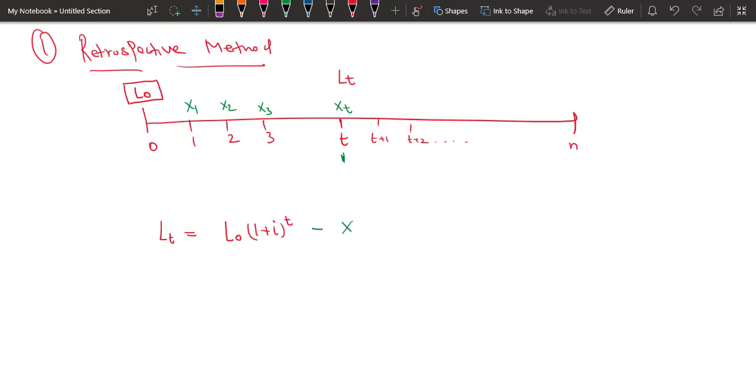So I will subtract this x1 amount, but first accumulate it to time t. So it will be (1+i) to the power t minus 1. Similarly x2, and so on, minus xt, since xt is already at time t.